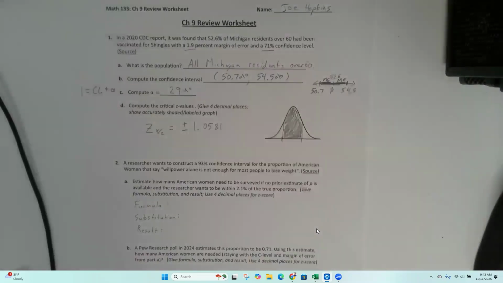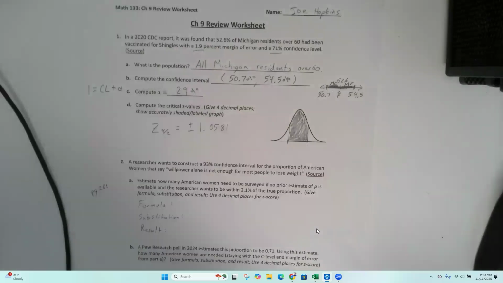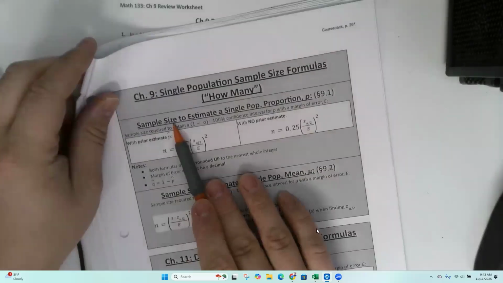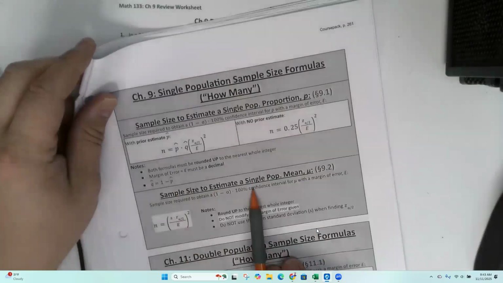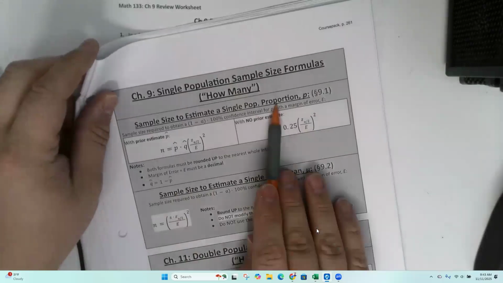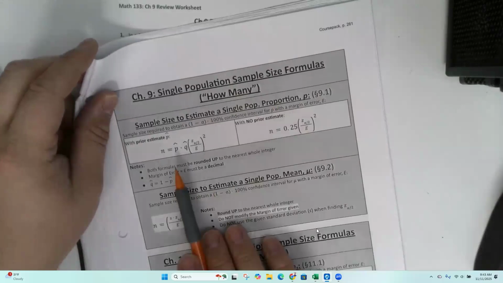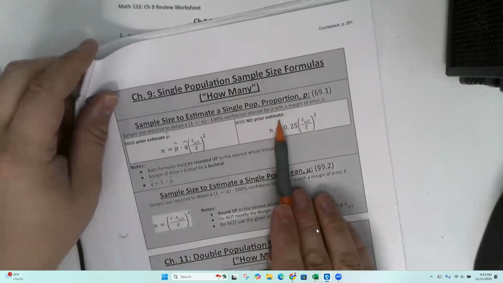All right. So this you'll find on page 261. There's a couple formulas for calculating the sample size you need. So sample size for a mean, we're not using that one here. We're using a sample size for a population proportion. Now, it depends on whether you have a prior estimate or no prior estimate.